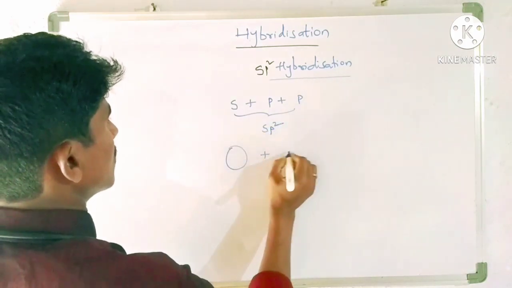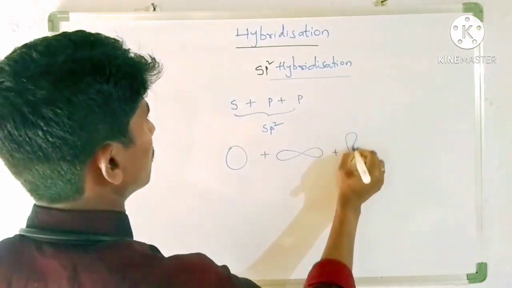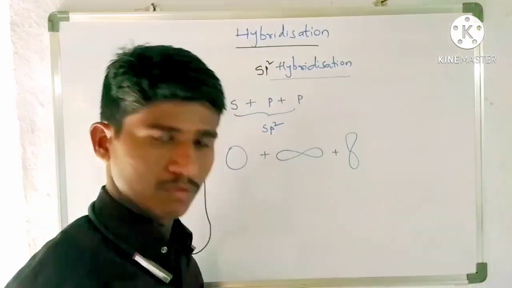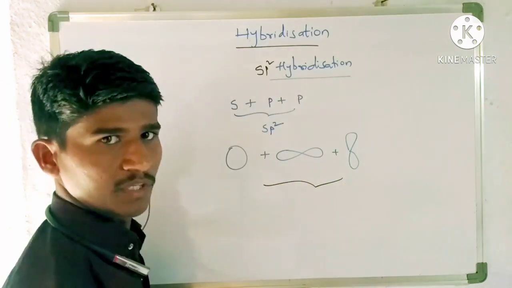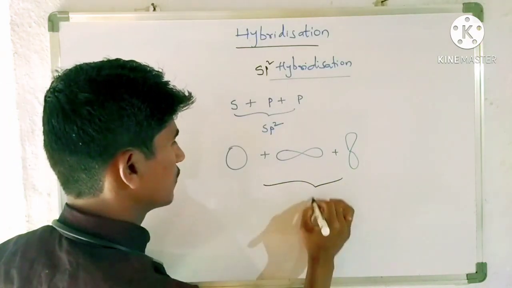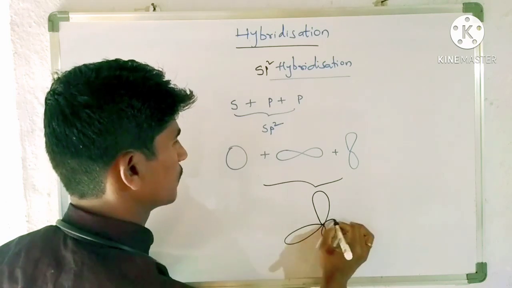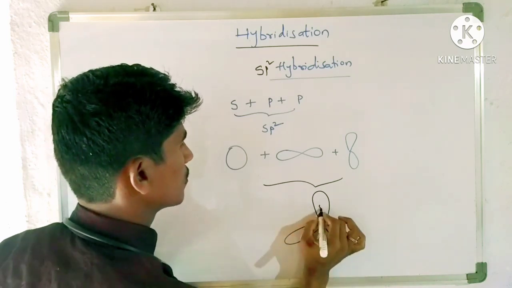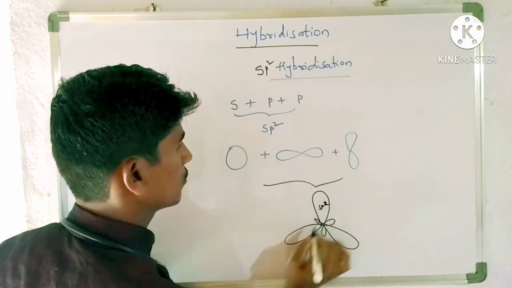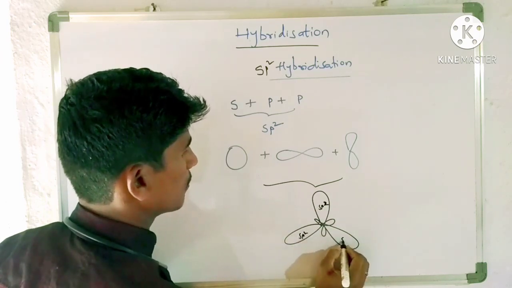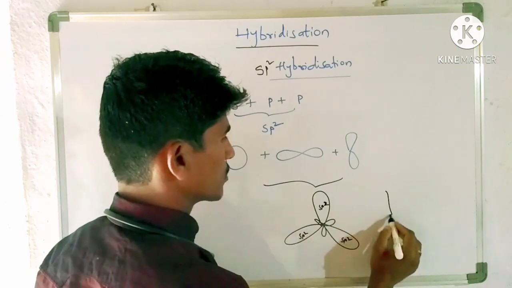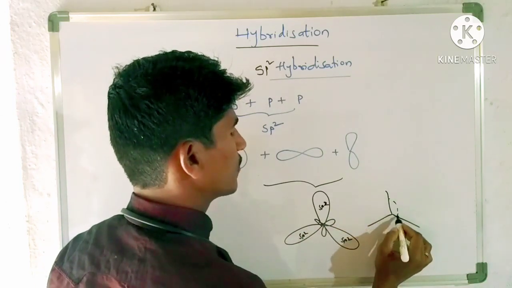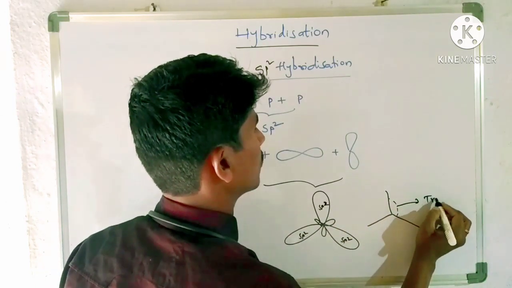Three pure orbitals are mixed, and it leads to the formation of three hybrid orbitals, first, second, third. All these are sp2 hybridized orbitals. In sp2 hybridization, the geometry of the molecule is trigonal planar.